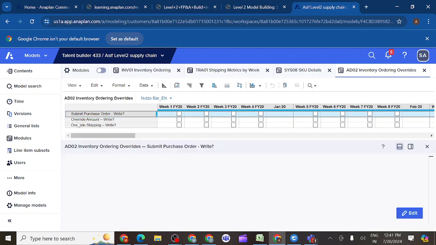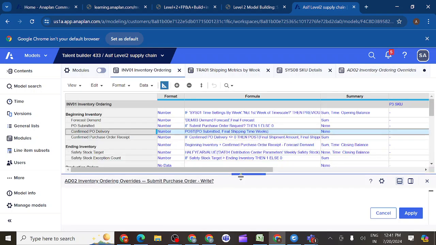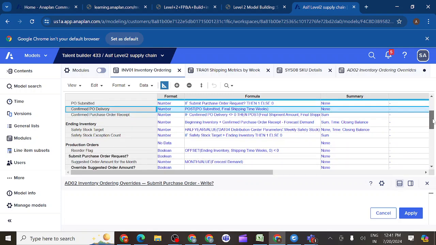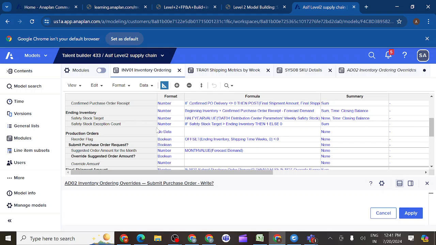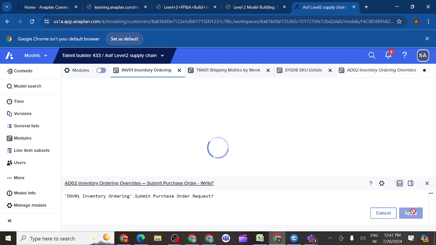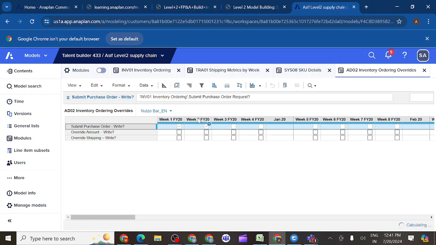From where should I take the formula for this one? What is my goal? I should take it from the inventory ordering module. Is it correct? Submit purchase order request, where do I have it here? You can see here. Submit purchase order request we are taking from here. So this is my first step. You can see this is my source. So wherever I tick there, only that will get the access. So this is my first instruction.